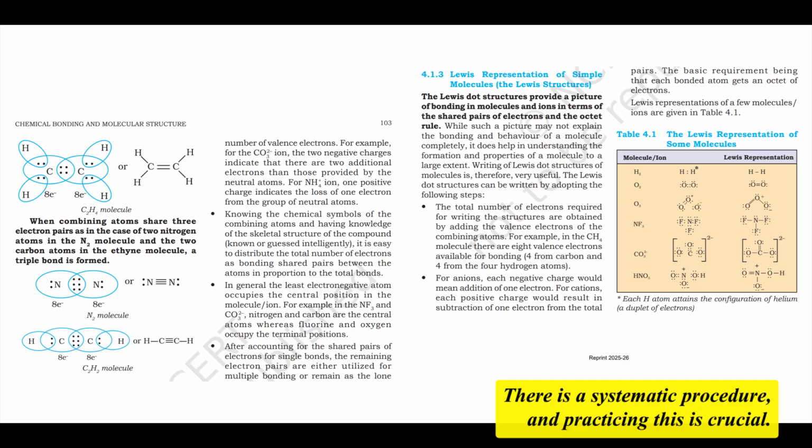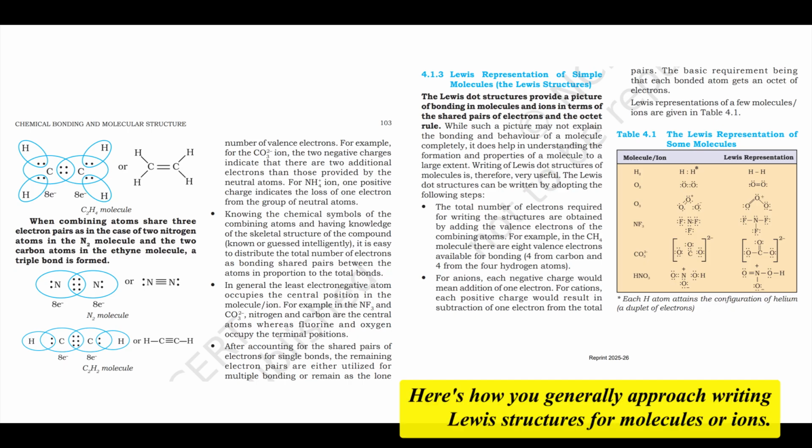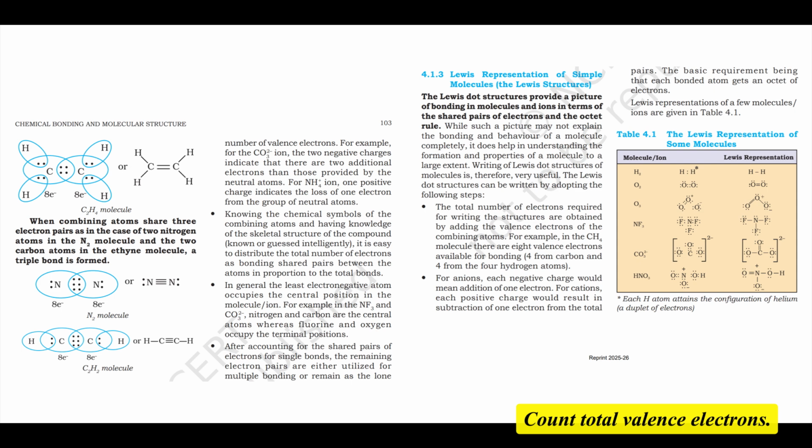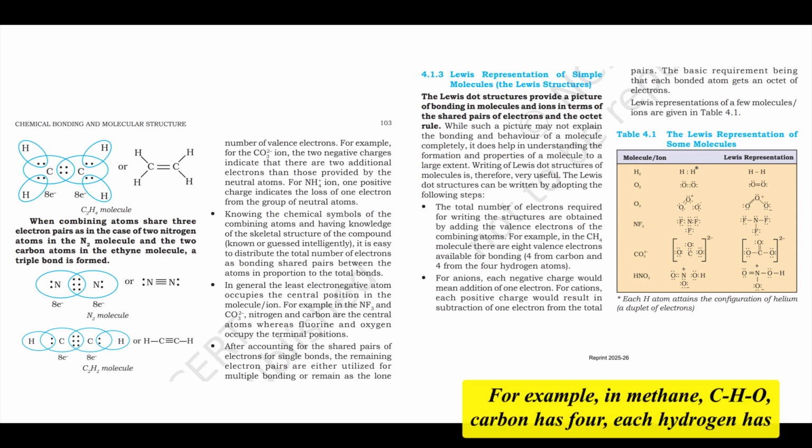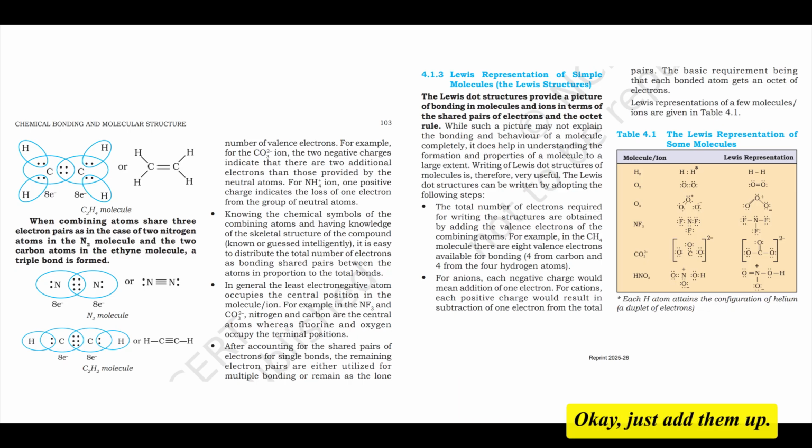Yes, there is a systematic procedure, and practicing this is crucial. Here's how you generally approach writing Lewis structures for molecules or ions. Step 1: Count total valence electrons. Sum up the valence electrons of all the atoms involved. For example, in methane, CH4, carbon has 4, each hydrogen has 1, so 4 plus 4 times 1 equals 8 total valence electrons. Okay, just add them up.